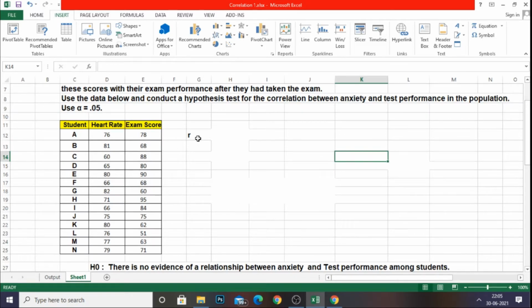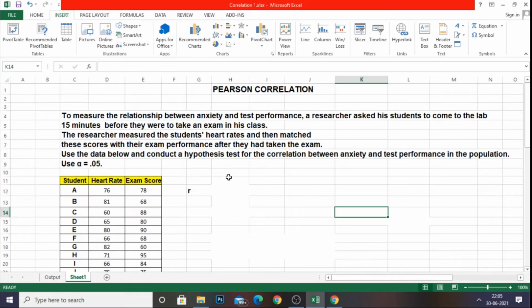Here I am going to calculate the r value. As you know, the Pearson correlation is denoted by small r. We are going to find the value of r, the Pearson correlation value, with the help of a formula, and we are going to work it out manually. Two formulas we are going to use.